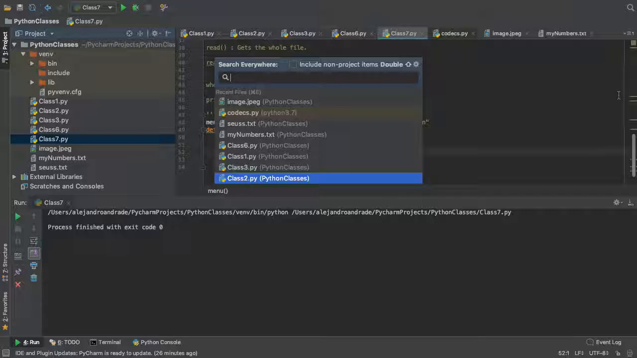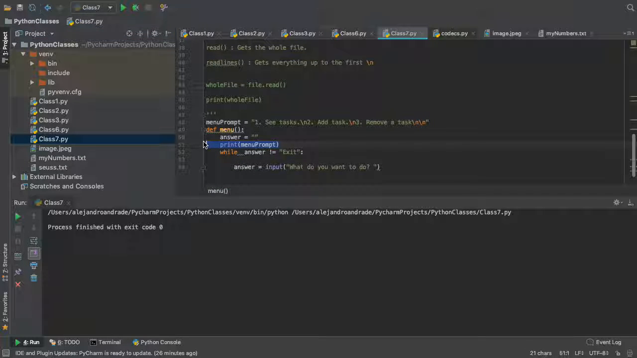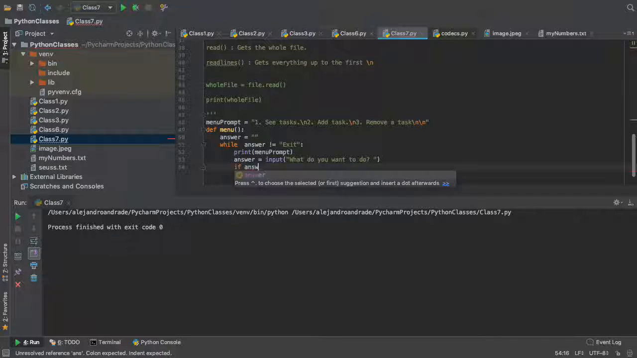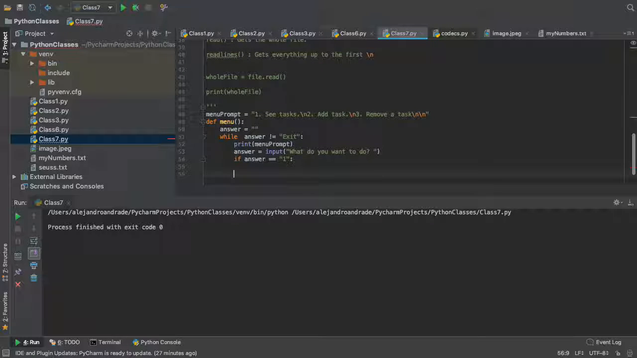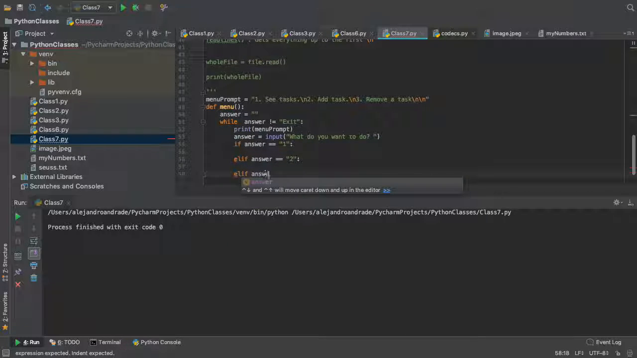There you go. So I just want to copy this and put it actually in the loop so it appears several times, right? So we print the prompt, we ask the person what he wants to do, and then we store that answer in here. And then we're gonna have a couple of if statements. So if answer equals to 1, right? Elif, so if the answer fails, we're gonna do answer equals to 2, right? And then elif answer equals to 3, right?